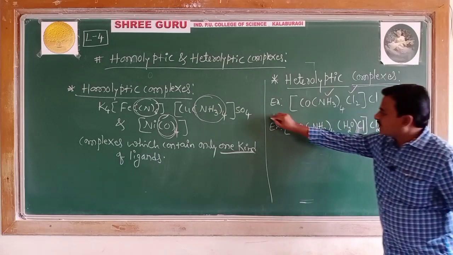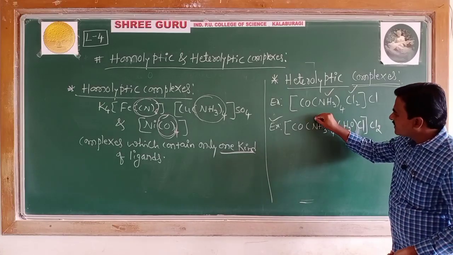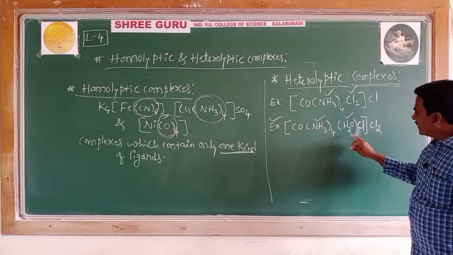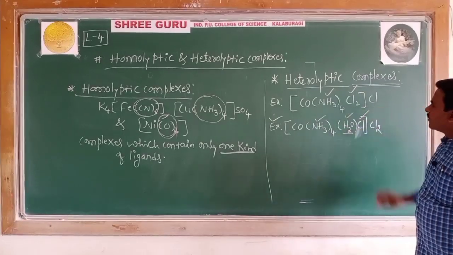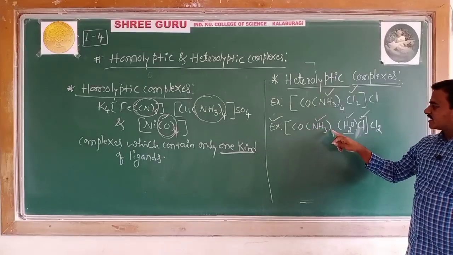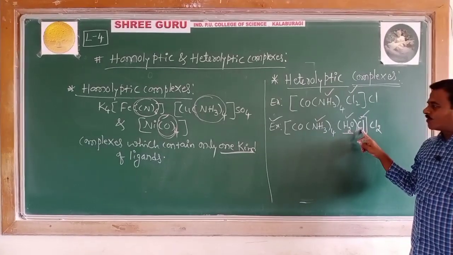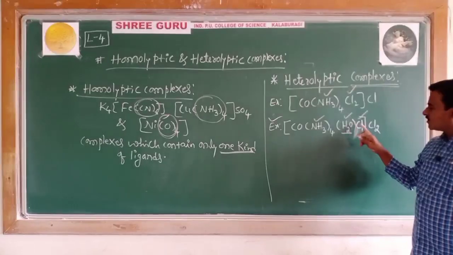In the second example you can notice 3 types of ligands. First one is the amine ligand, second one is the water, aqua ligand, third one is the chlorido ligand. The 6 secondary valencies are satisfied by 4 of ammonia, one by water, another by chlorido.